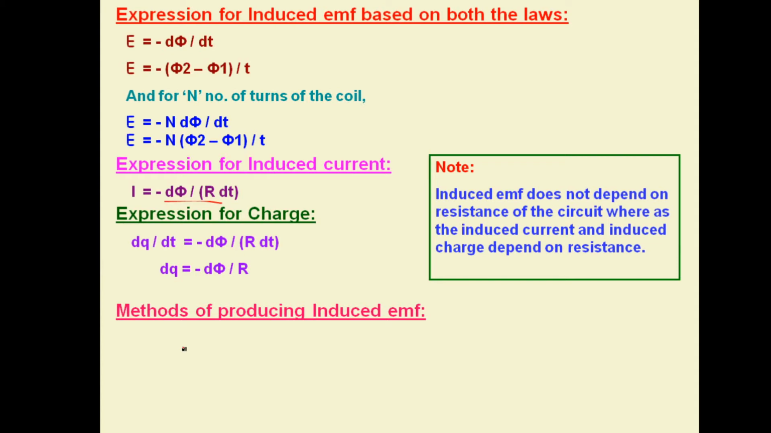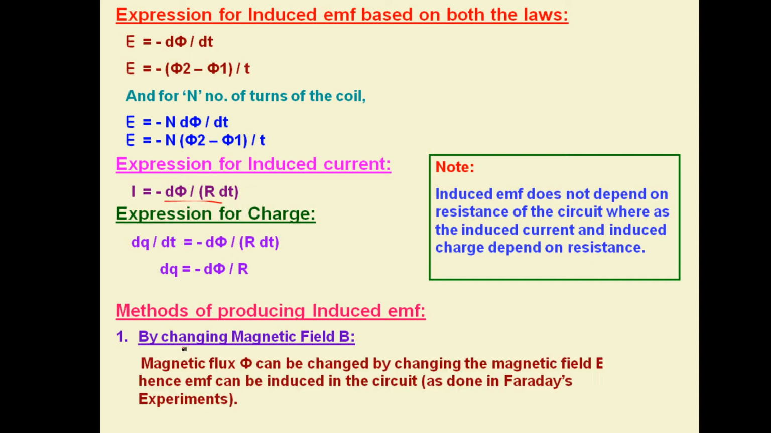Now the methods of producing induced EMF. Number one, we have already discussed that induced EMF is produced because of change in magnetic flux. So the three methods which we have already studied, which were used to change magnetic flux, are used to produce induced EMF also. Number one is by changing the magnetic field by bringing a magnet towards or away from the coil. In the same way we have discussed in Faraday's first experiment.